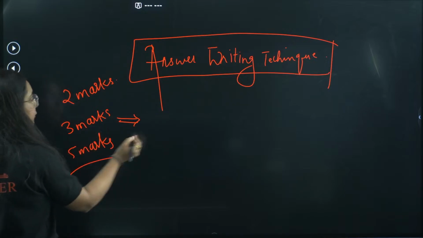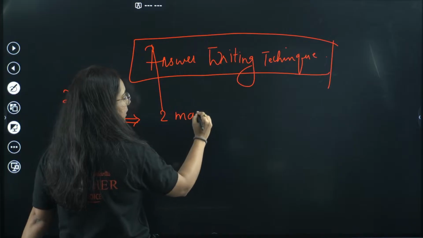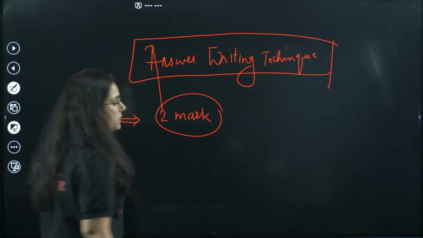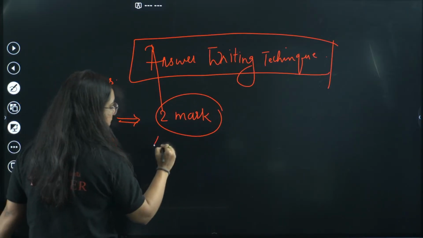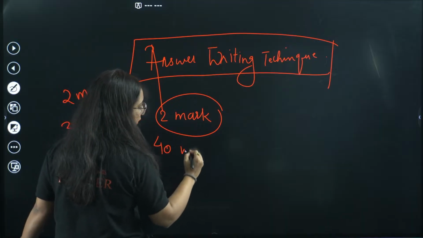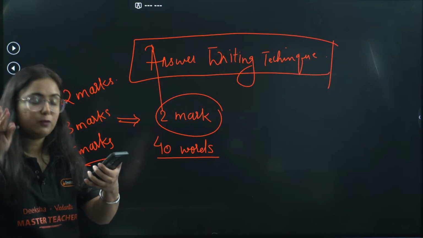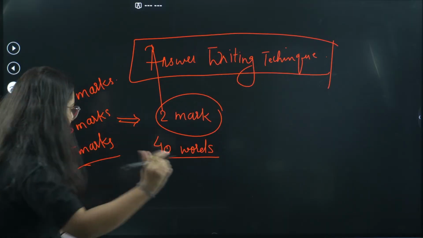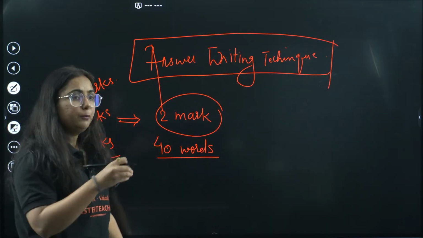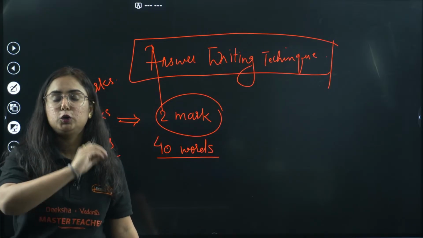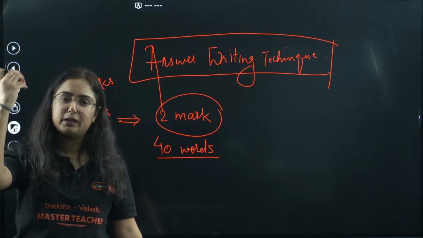Okay, we will start with the technique for 2-marker questions. Students, we have a limit of 40 words to write for a 2-marker question. Okay, how many words? 40 words for a 2-marker question. Pay attention. Whenever we are writing a 2-marker question, don't write anything and everything you know.